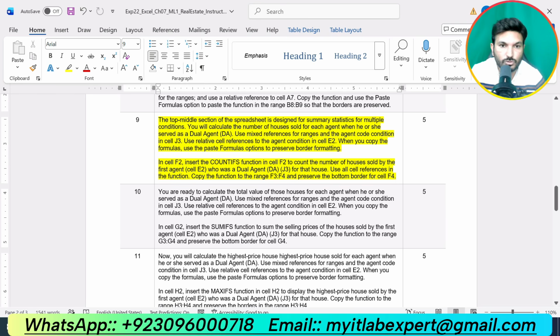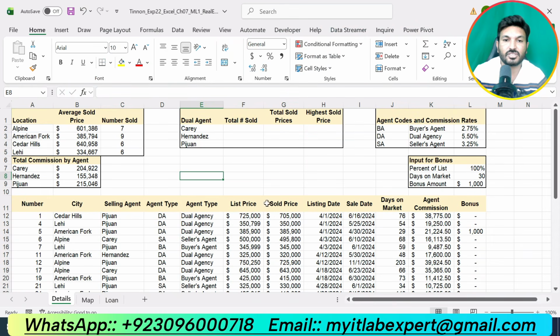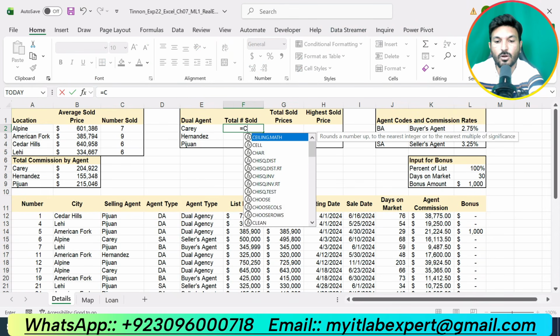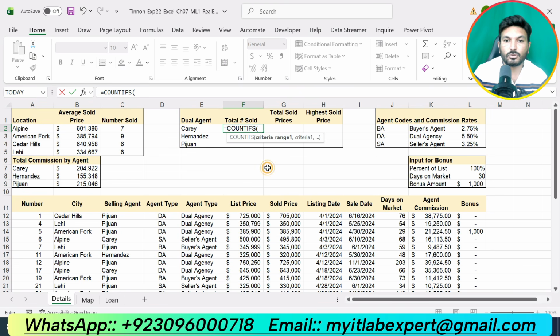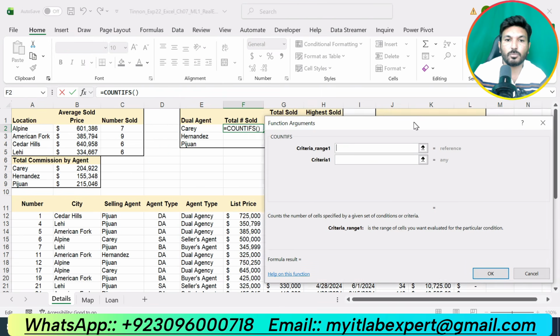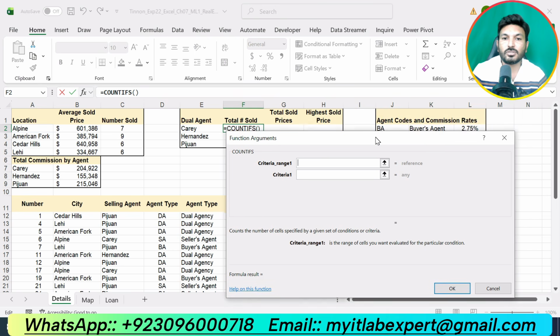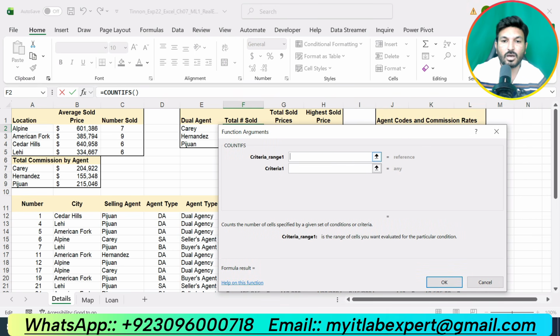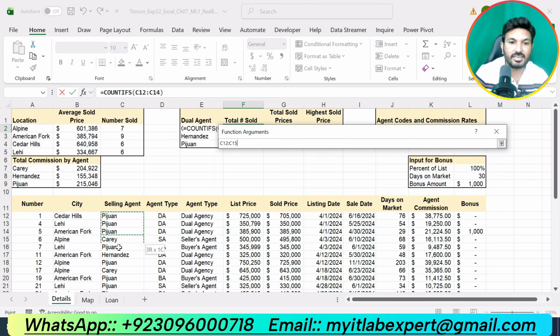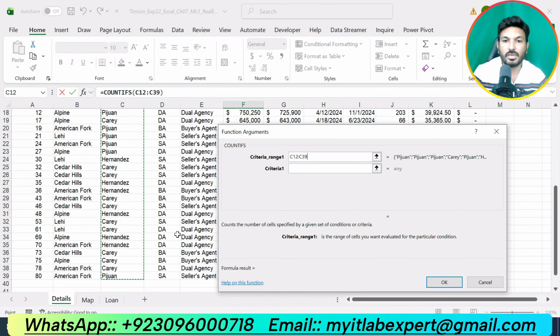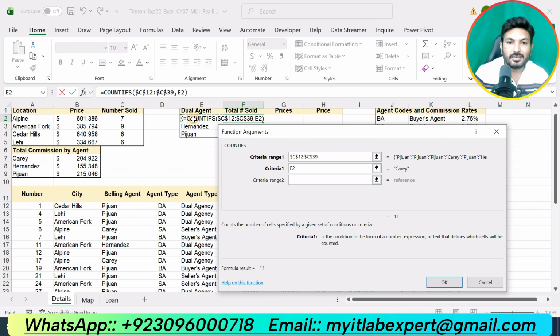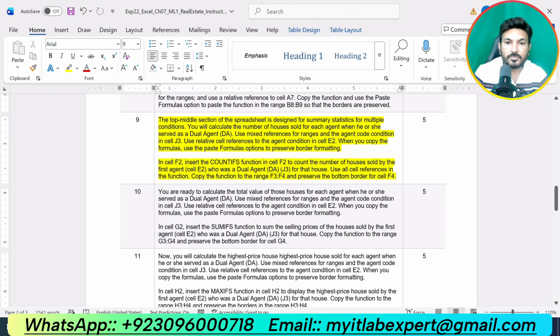So now we are supposed to go to cell F2 and we are supposed to use the COUNTIFS function. Here, equal sign, COUNTIFS. Click on the function symbol to enter the function arguments. Now we are supposed to count the number of houses sold by the agent, so our criteria range will be the selling agent, that is C12 up to C39. Our criteria is E2.